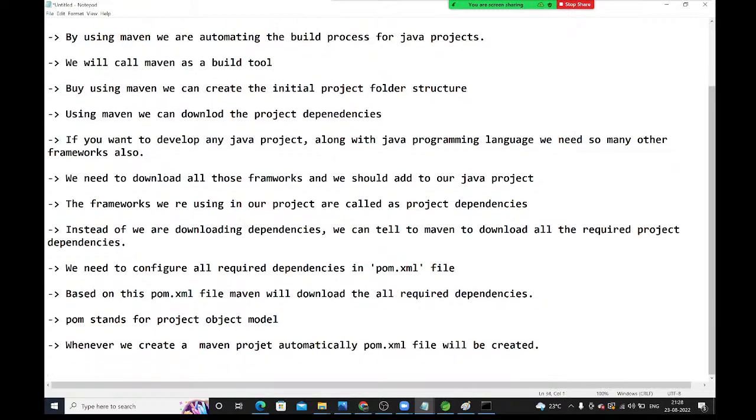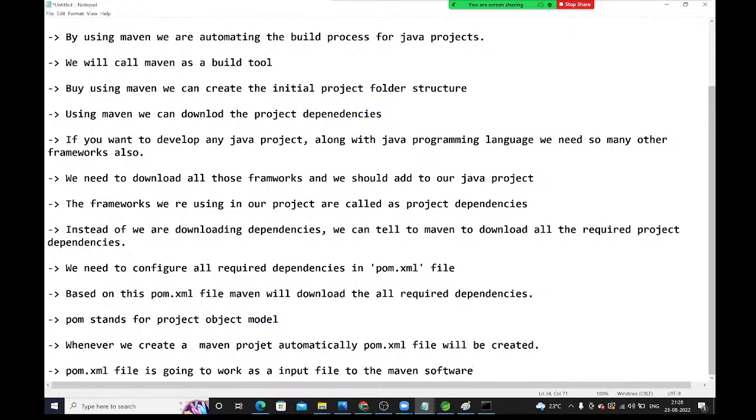The pom.xml file is going to work as an input file to the Maven software.